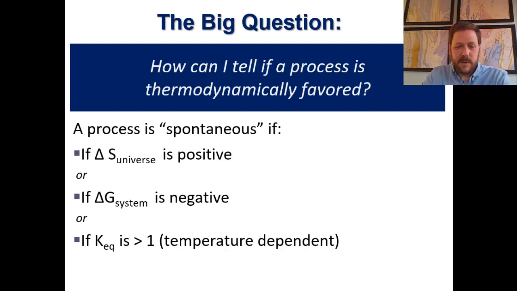Now you may remember that the equilibrium constant is temperature dependent, but at a particular temperature, if K is greater than 1, that means we're talking about a product favored equilibrium. And so it should make sense that the equilibrium constant is one way that we can evaluate whether a process is spontaneous. You'll notice the other two are new terms that we haven't introduced yet. The term S is the symbol for entropy, and the term G is a symbol for Gibbs free energy.